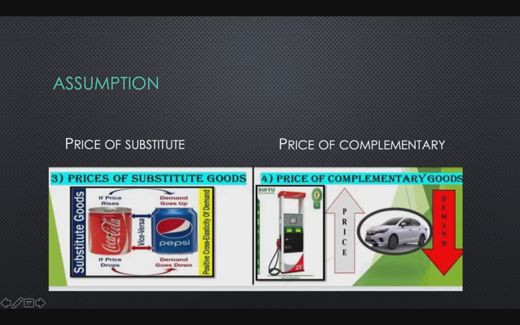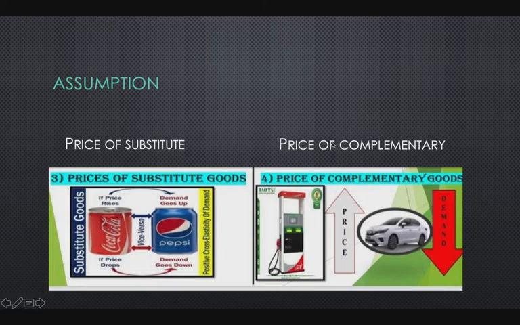When the price of Coca-Cola rises, the demand for Coca-Cola becomes less, and all this demand is diverted to the demand for Pepsi. In the opposite situation, when the price of Coca-Cola drops, the demand for Pepsi is diverted to Coca-Cola. So the price of substitute goods greatly influences the demand for another good which is its substitute.